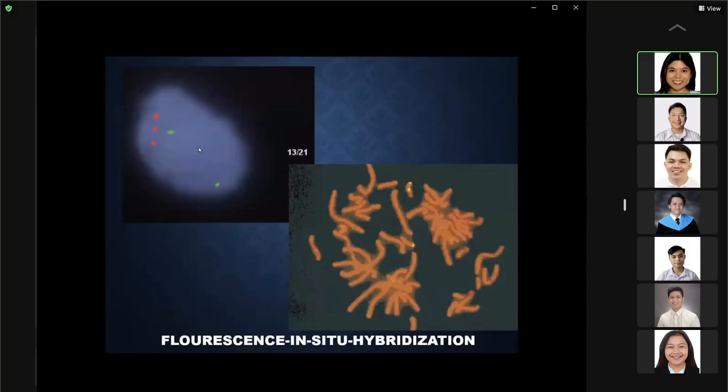This is another use of FISH, wherein you have labeled chromosome 13 with a red color and chromosome 21 with a green color. You can see that there are three red signals, so it means that you have a trisomy of chromosome 13, and you have a normal copy of chromosome 21. Another example: here you have two labels. One label is for the telomeric end of the chromosome, which will identify the chromosome, and one label is for the gene of interest. In this copy, you have both fluorescing, but in the other one, you have a deletion of your gene of interest. So there is a deletion in the second copy.